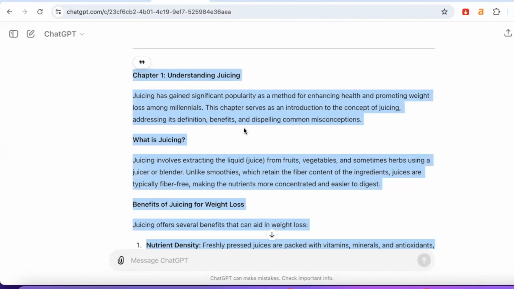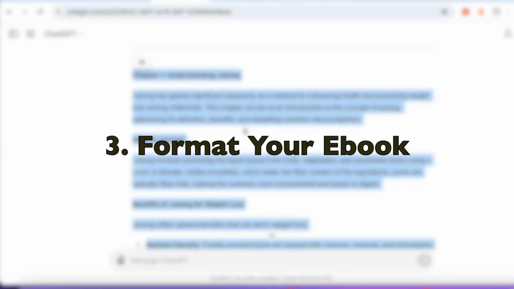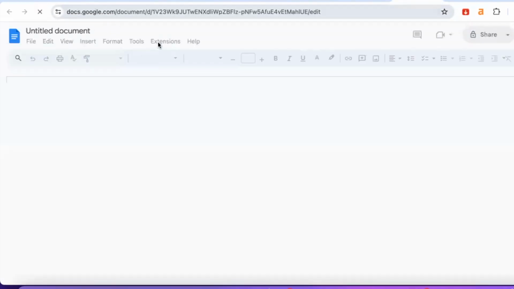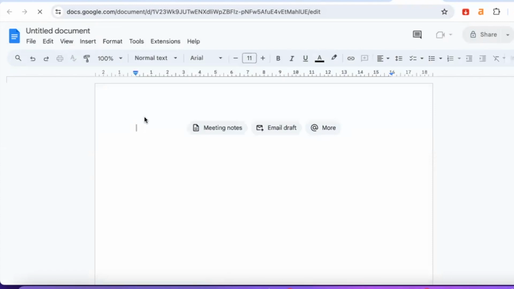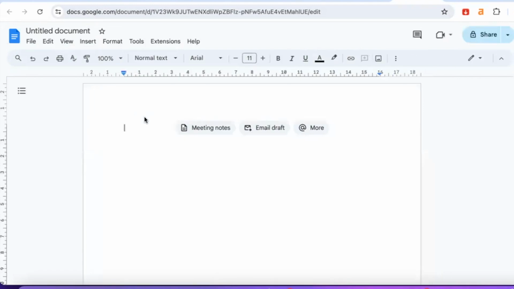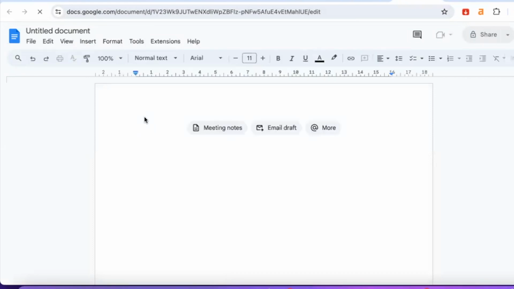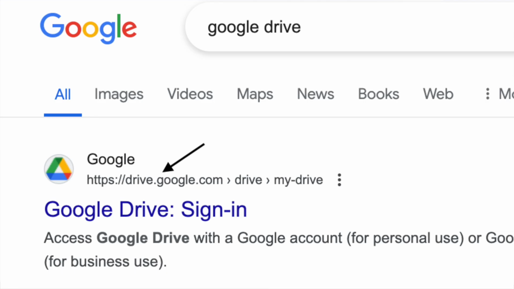So once you have your content ready to go, guys, the next thing you want to do is write out that content in the form of an ebook or a PDF file, okay? And we are going to be using Google Drive for this example. Now, you can use Canva, but I prefer using Google Drive because it's easier for me to do things like formatting. And you just want to go to Google Docs, guys. You can get a free Google Drive account. If you already have a Gmail account, you can just check out your Drive feature or go to drive.google.com and it should bring you straight to Google Drive, okay?